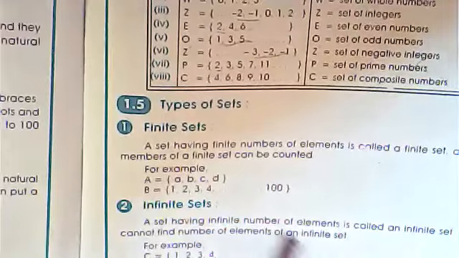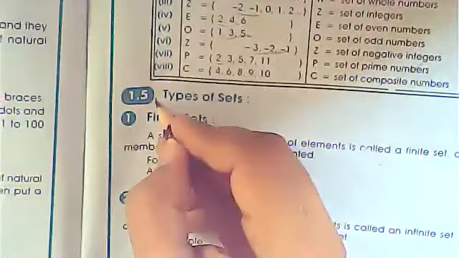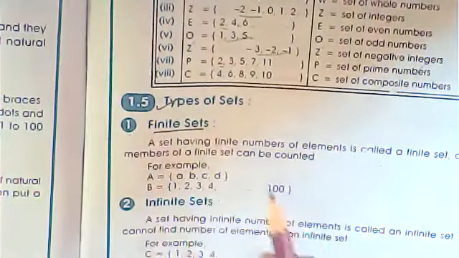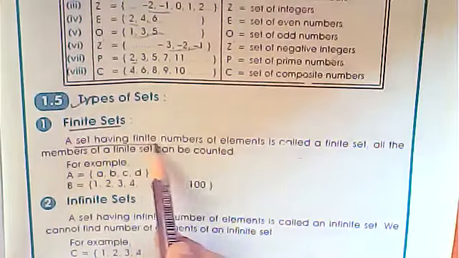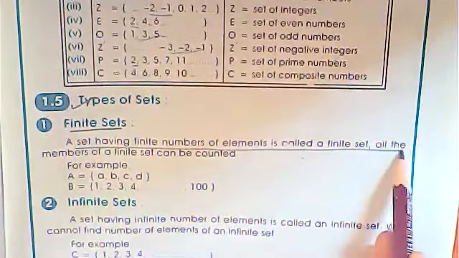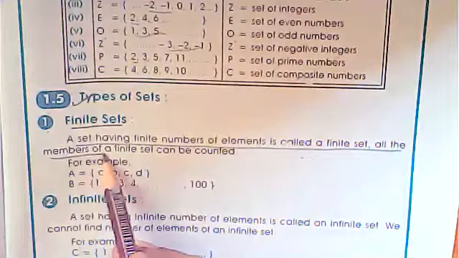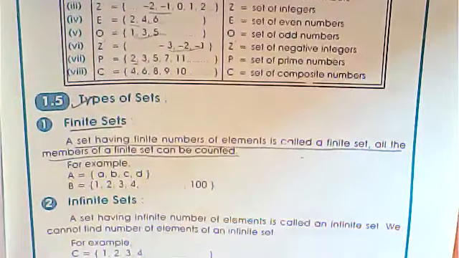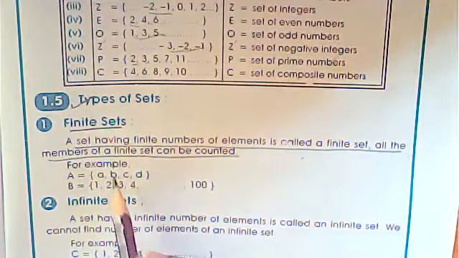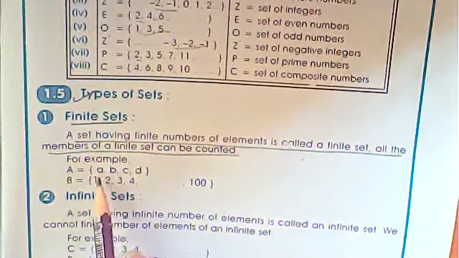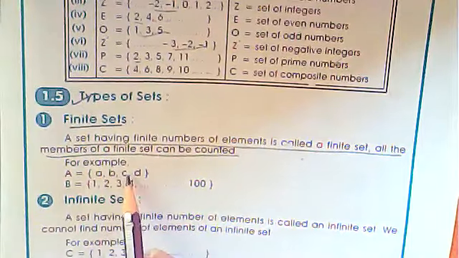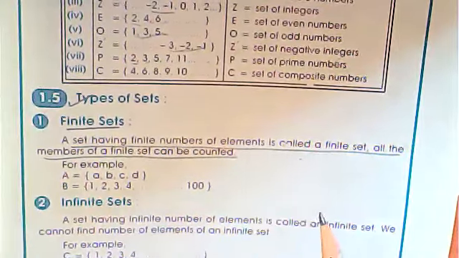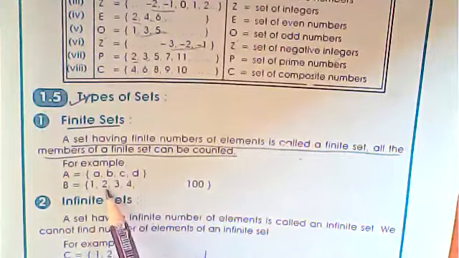Next is types of sets. Now this is very important. Finite set. What is a finite set? A set having a finite number of elements is called a finite set. All the members of a finite set can be counted. As you can see, set A has A, B, C, D. So how many elements are there? 4 elements. You can easily count them.